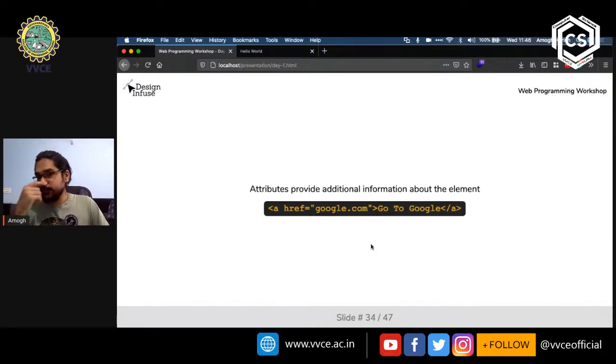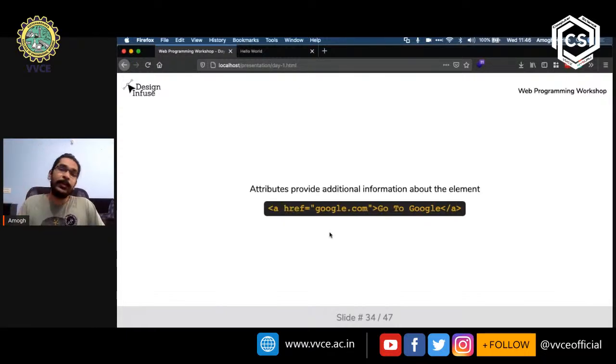Now, like I mentioned, attributes provide additional information about the element, right? Here's an example of an anchor tag, which is basically a link. So over there, we said that href stands for hypertext reference, right? That is called an attribute. So the href is the name of the attribute.